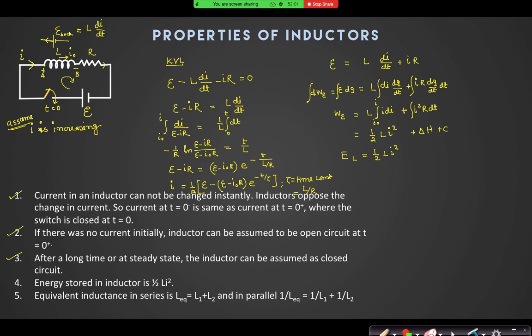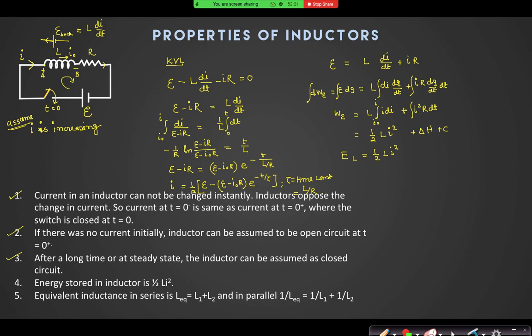Due to the magnetic field change. Due to that only, the battery is doing some extra work. If there was no change in flux, the battery would not do any extra work. So if you say this energy is due to the magnetic field, then also you are correct, but the actual energy is supplied by the battery.